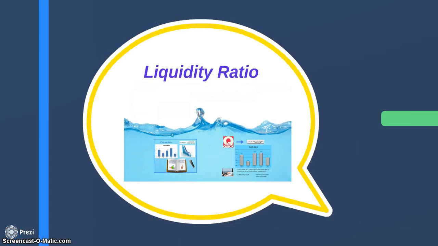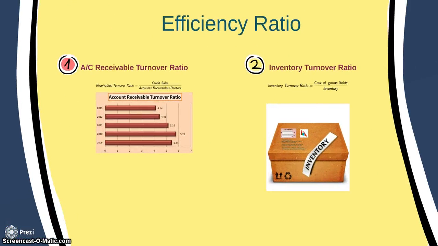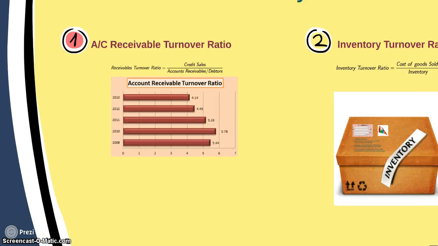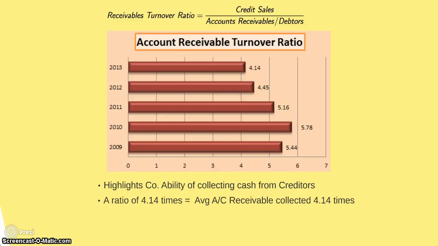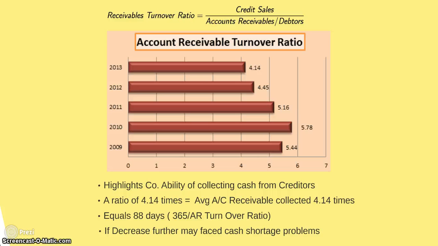Moving on, now let's talk about efficiency ratios. For efficiency ratios, there are the accounts receivable turnover ratio and the inventory turnover ratio. The receivable turnover ratio is credit sales over accounts receivable, or debtors, and it highlights the company's ability to collect cash from debtors. A ratio of 4.14 times, as you can see as at 2014, means the average accounts receivable was collected 4.14 times, which equals 88 days. If you take 365 divided by 4.14, you can give it a try. If it decreases further, the company may face a cash shortage problem and a higher risk of bad debts.